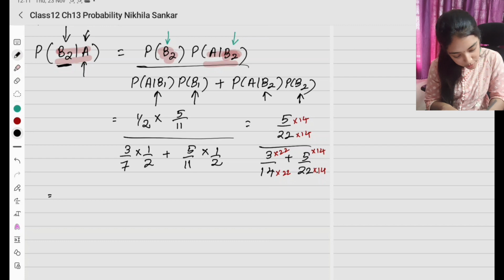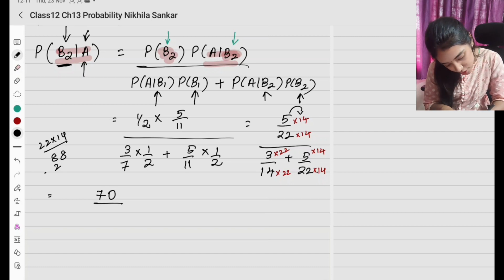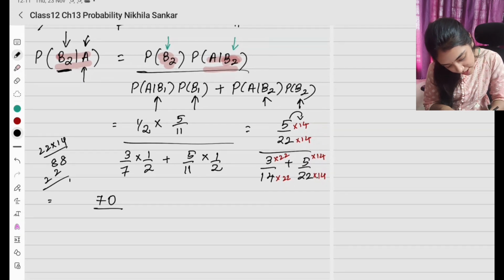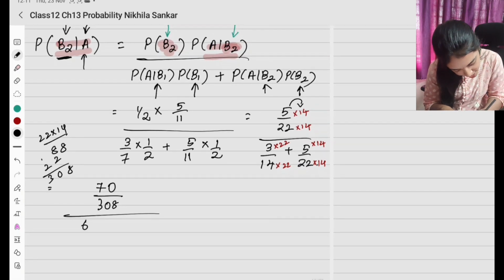Okay, so this is going to be the LCM. So it is going to be either multiply, 5 4s are 20, 2 5 1s are 5, 6 7 divided by 22 into 14, and 4 2s are 8, 2 2. So this is 8 10 1 3, 308 the whole, divided by the denominator, 3 2s are 6, 3 2s are 6 plus 5 4s are 20, 2 5 1s are 5, 6 7 divided by 308.